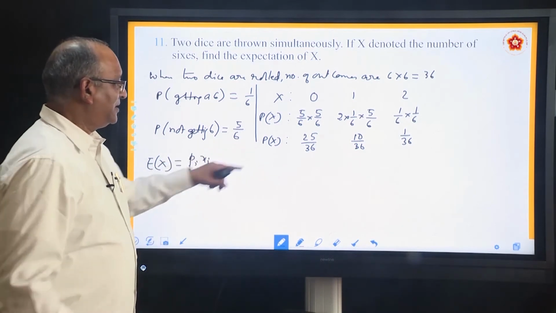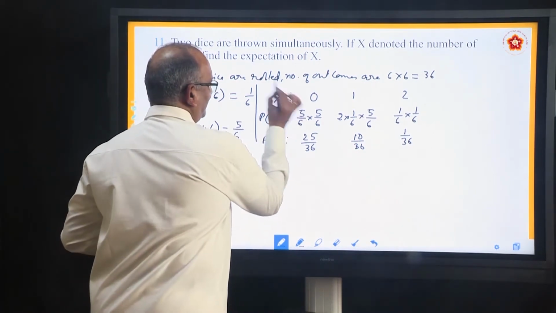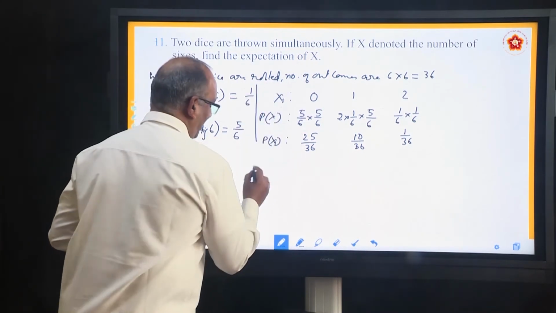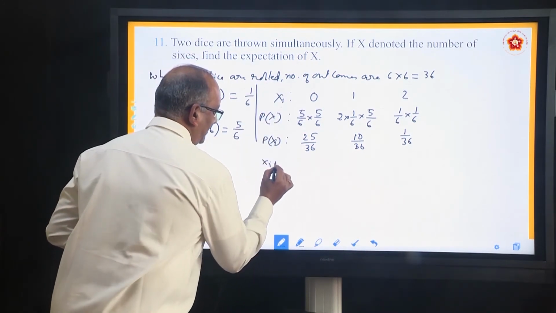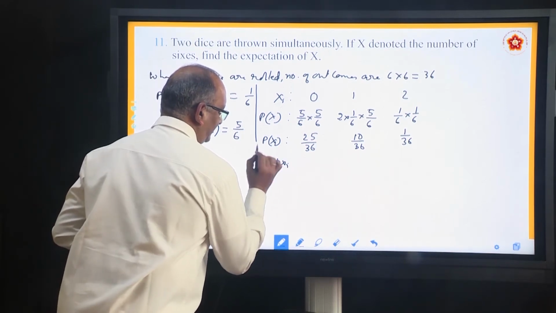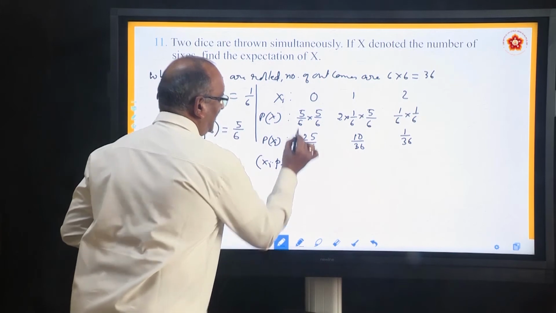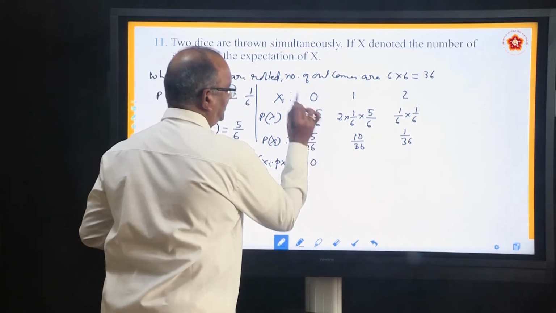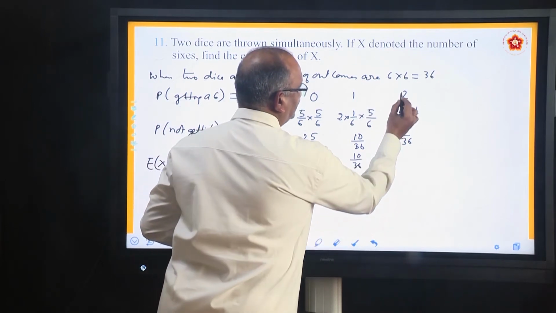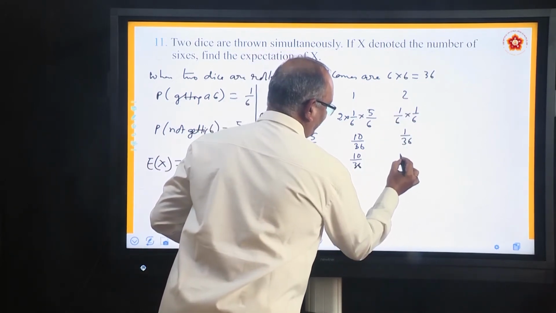So this you can call it xi, this you can call it p of xi, just multiply both of them. So what you will get? Xi into p of xi. Multiply, this is 0 into this is 10 by 36 and this is 2 by 36.